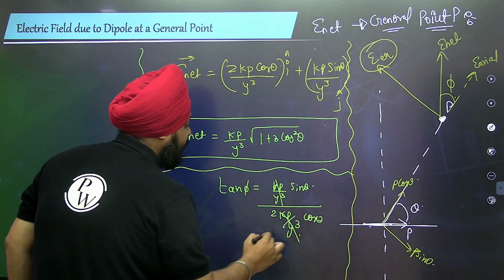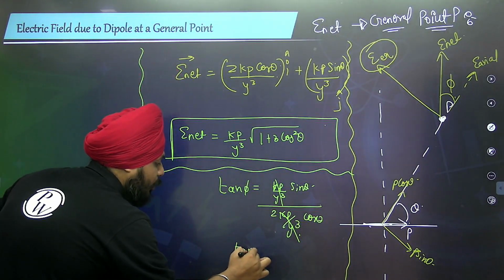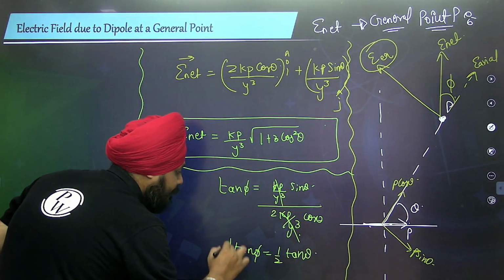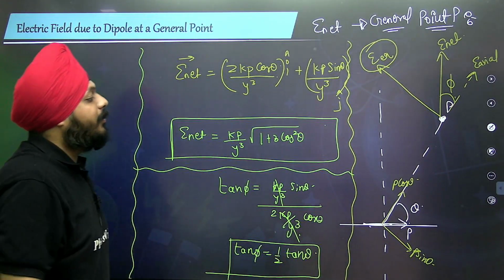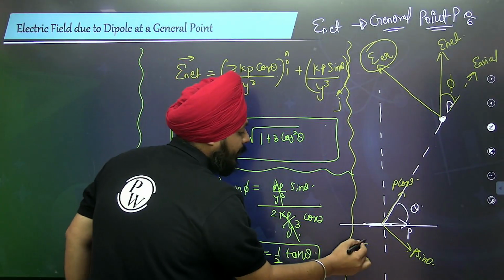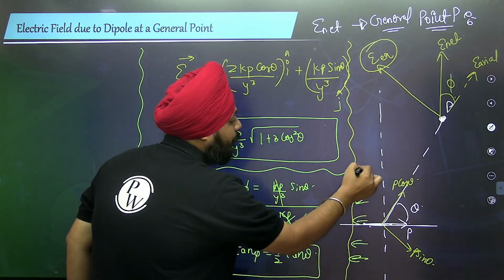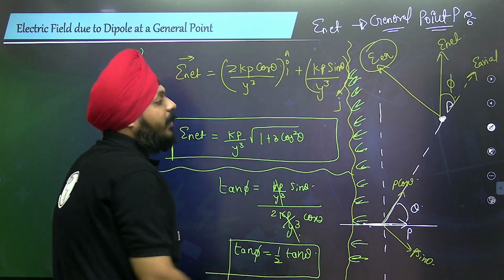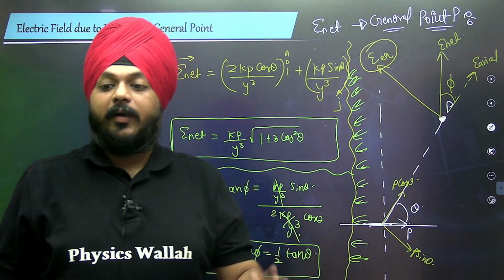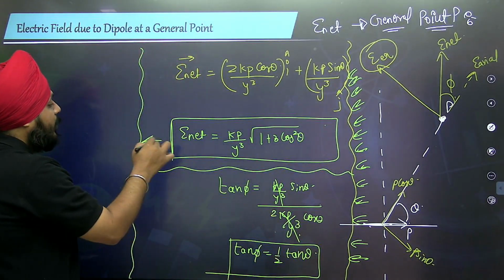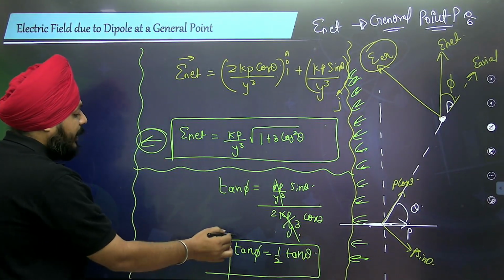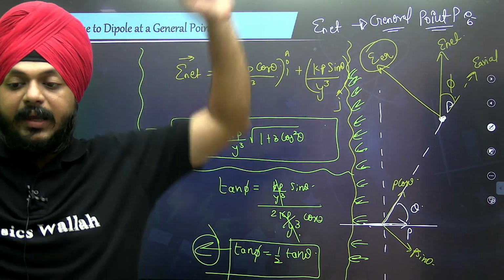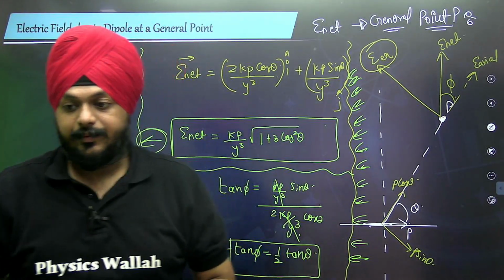This cancels, and we get the new result: tan phi equals half tan theta. This is how the electric field at a general point is defined, with its respective equation and its angle, which are quite important.